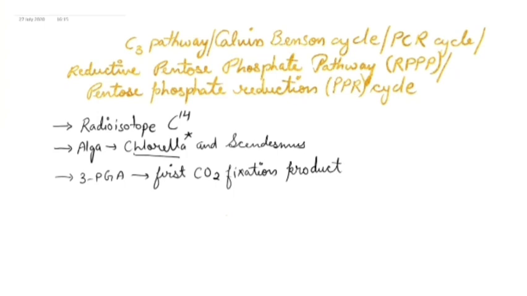Now, this is why these plants who have the C3 cycle are known as C3 plants, because in them the first compound which is formed as the product has 3 carbons present in it. This 3-PGA is a 3-carbon compound. Because the first stable compound is made up of 3 carbons, this pathway is known as C3 pathway. So the reason of nomenclature is very simple.